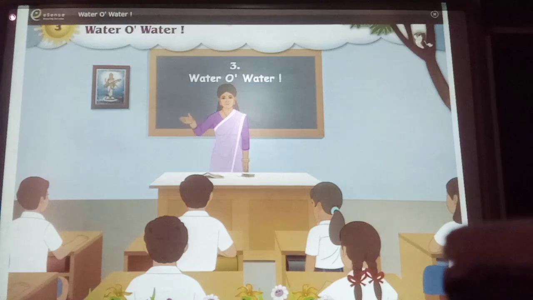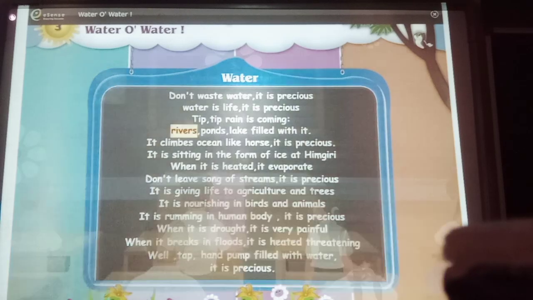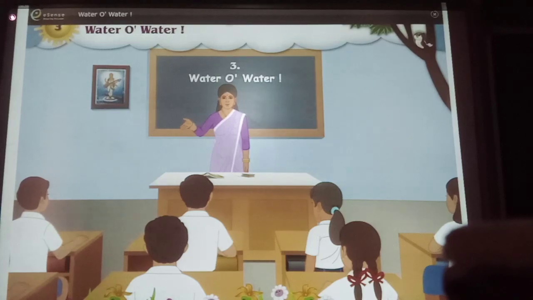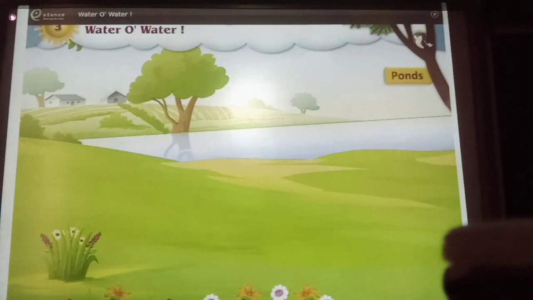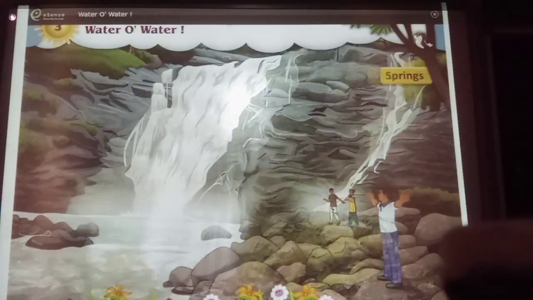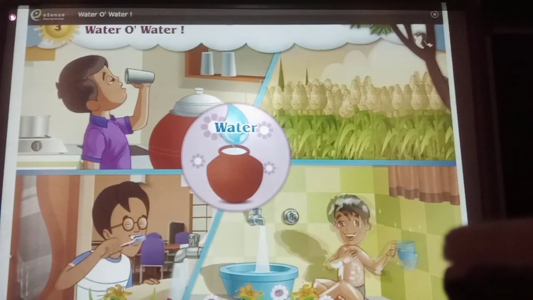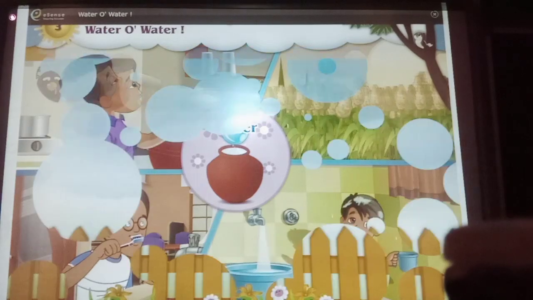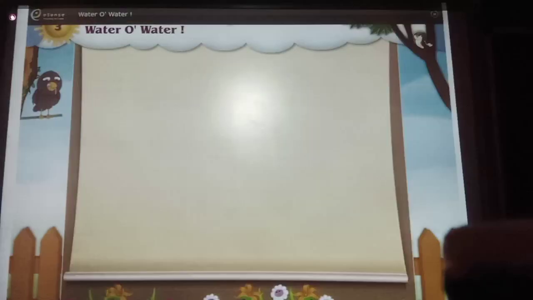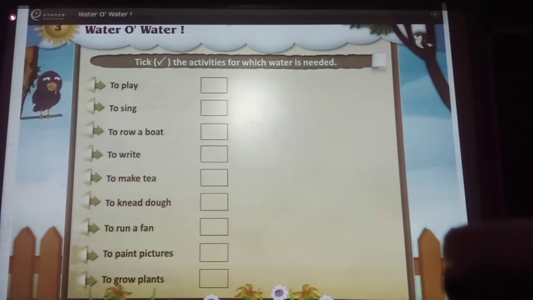Friends, can you tell from where we get water? The answer is in this poem. From the river, right. From which other place do we get water from? Right, from the wells, ponds, springs, waterfalls, sea, etc. We learned that water is necessary for our various activities. Tick the activities for which water is needed.